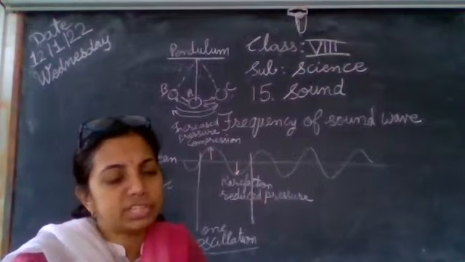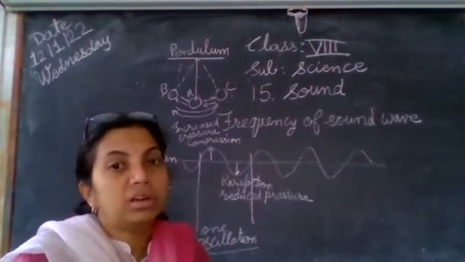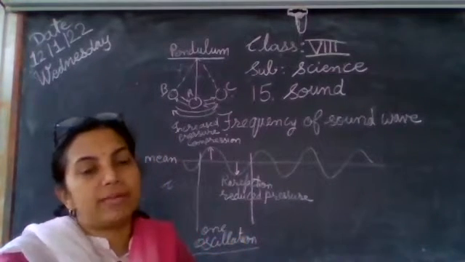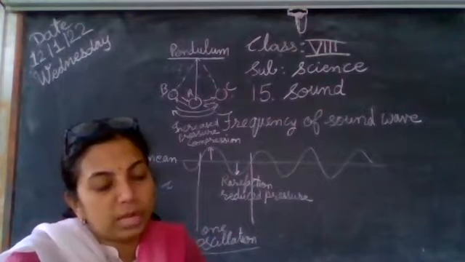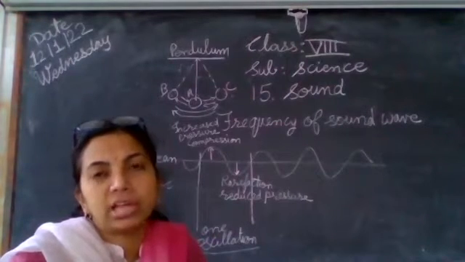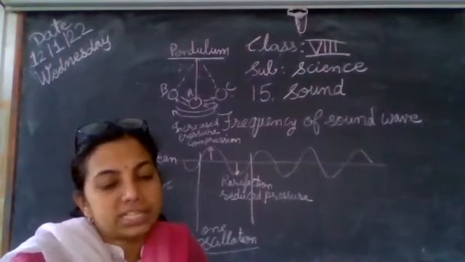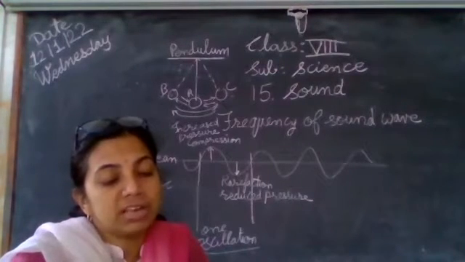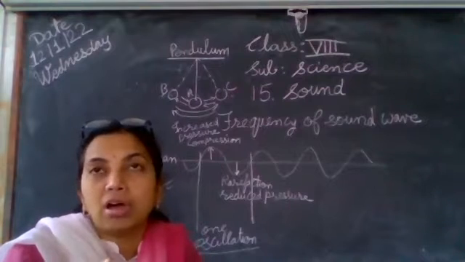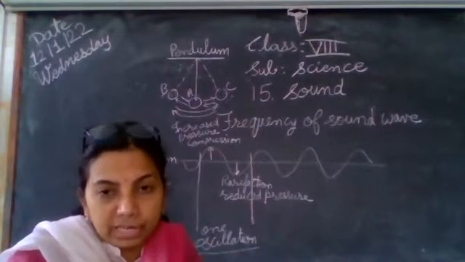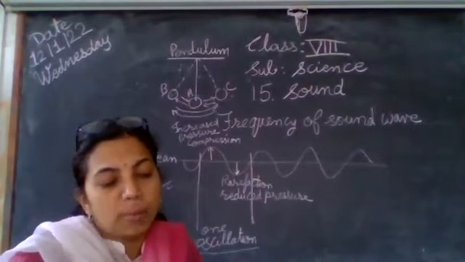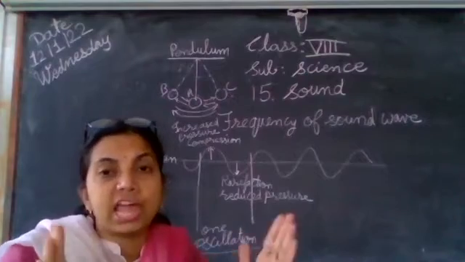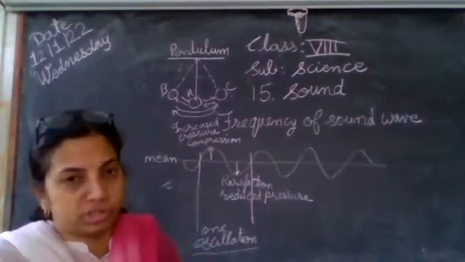So vibrations can be shown in this way, wave vibrations of sound waves. The actual vibration in the air, density and pressure can be considered in a different way. You see, during compression, the particles are very close to each other, and in rarefactions, they go away from each other.